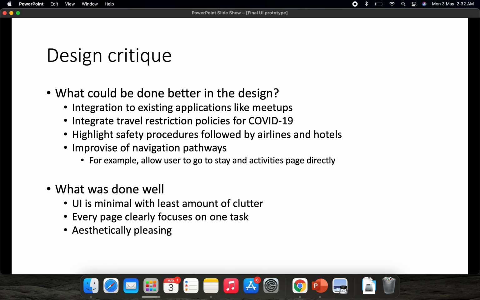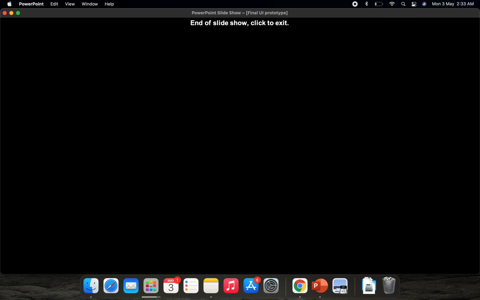What was done well was that I got a lot of feedback that the UI is minimal and doesn't have a lot of clutter, which the users thought was very nice. Secondly, every page clearly focuses on one task, so that prevents the user from being distracted. And thirdly, that it was aesthetically pleasing. So this is what I have.